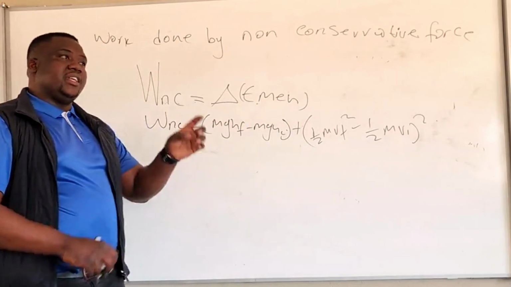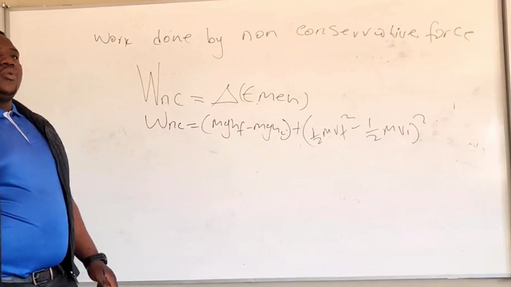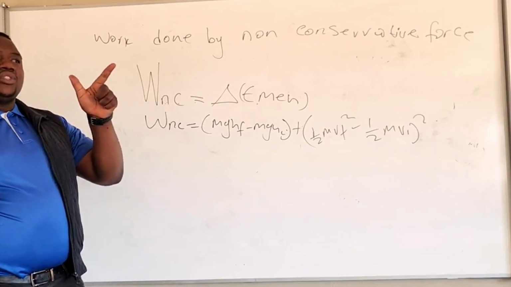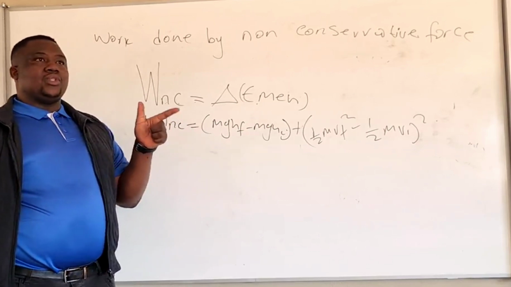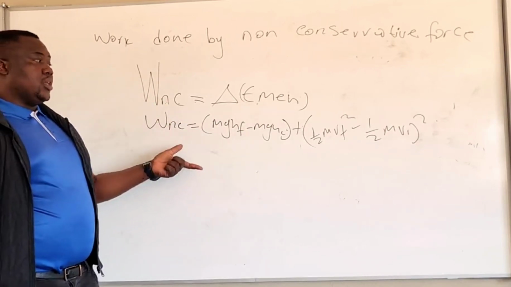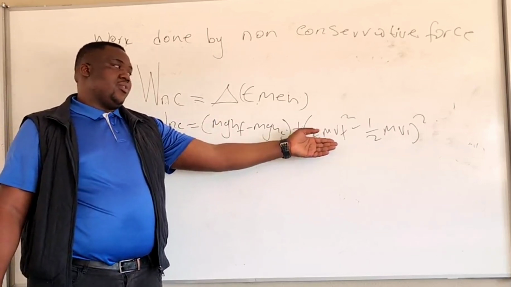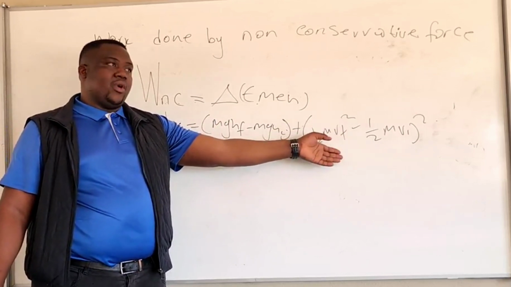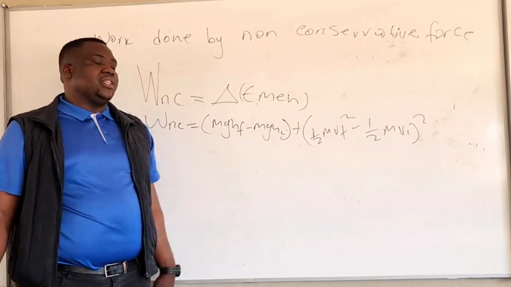Remember, mechanical energy is gravitational potential energy and kinetic energy. So when we talk about the change in those two, we are talking about mgh and 1/2 mv squared, and the change is going to be final minus initial.